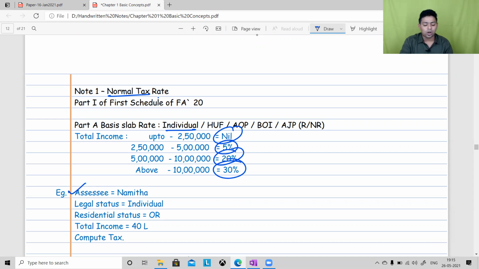There is an assessee called Namita, legal status individual, residential status resident. The income is 40 lakh. Will you please compute tax very quickly? On 40 lakh, will you please compute tax? Final tax amount, including cess.